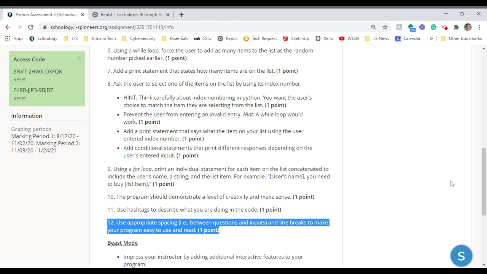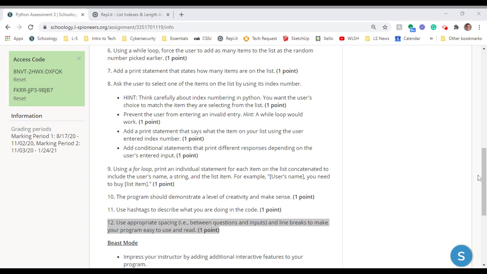All right, so good example of, there's a sample of my program for what I'm looking for, and look forward to checking out yours here in the very near future.